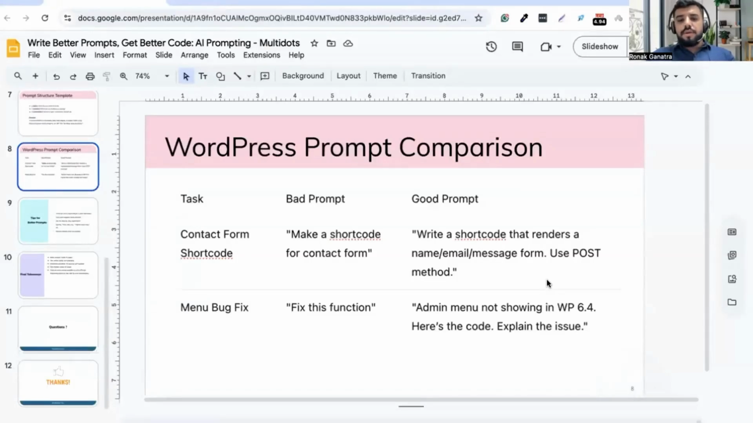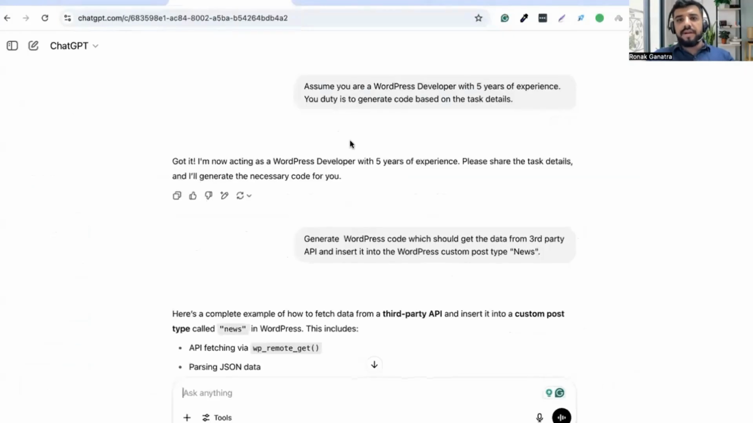So as I mentioned these details, let us see some more examples regarding how I work, or how I have trained my AI. For example, I am sharing one ChatGPT screen here, and I will share the other details after this test. So we can see a comparison between good and bad prompts as well. Here I have added that command: assume you are a WordPress developer with 5 years of experience. Your duty is to generate code based on the task title.